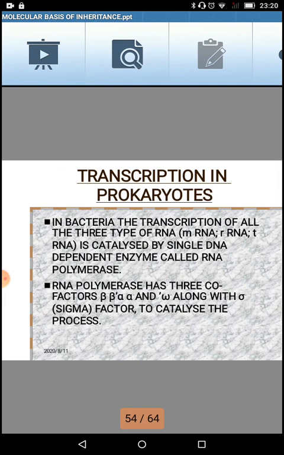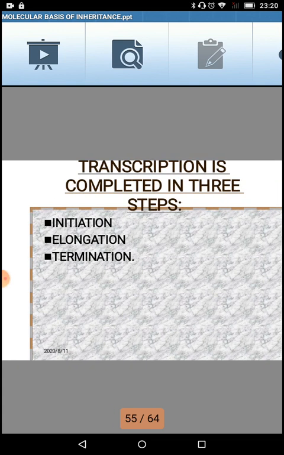RNA polymerase has cofactors, that is beta, beta dash, alpha, alpha dash, along with the sigma factor, to catalyze the process which we have discussed just now. Transcription is completed in 3 steps. First one is initiation, second one is elongation, third one is termination.